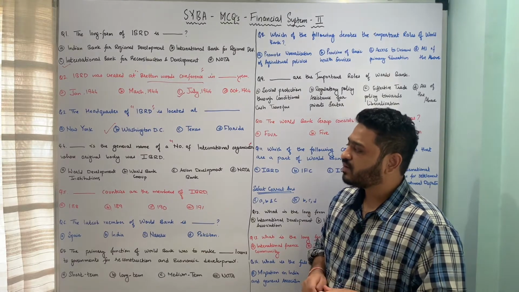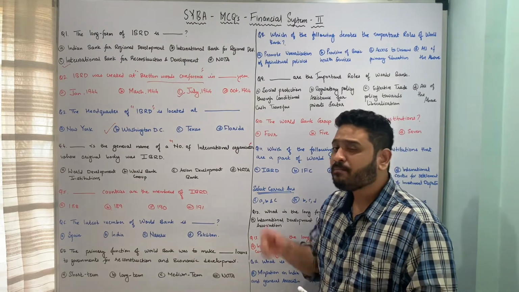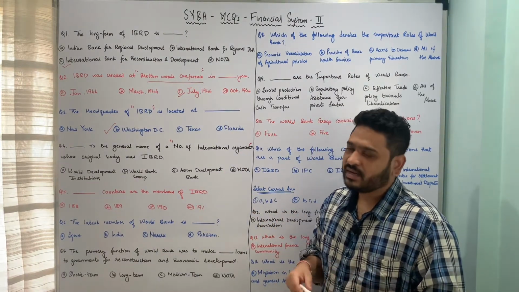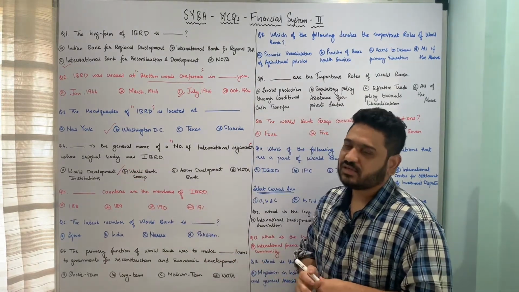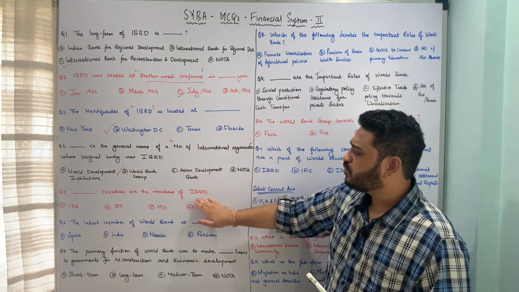So here the correct answer is World Bank Group. World Bank is the general name of a number of international organizations whose original body was IBRD. So option B, World Bank Group or World Bank, is the correct answer to this particular question. I hope the question is clear. Let us now move to the next one.